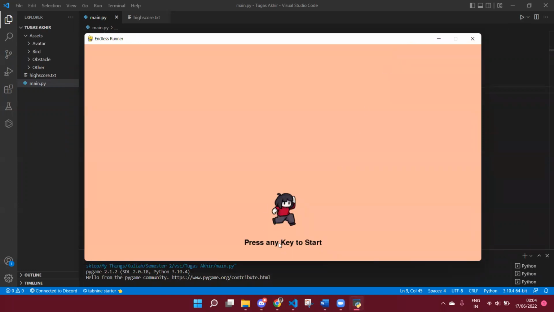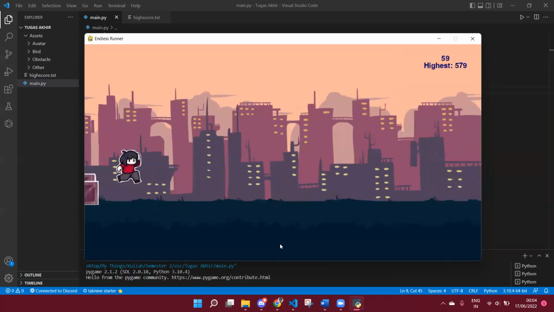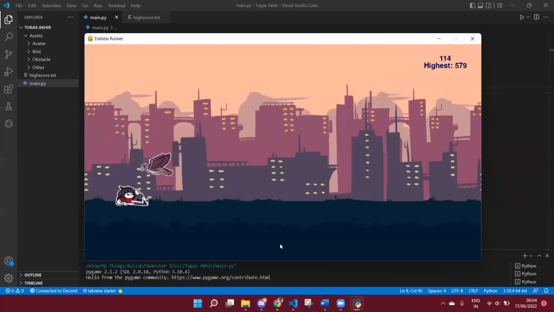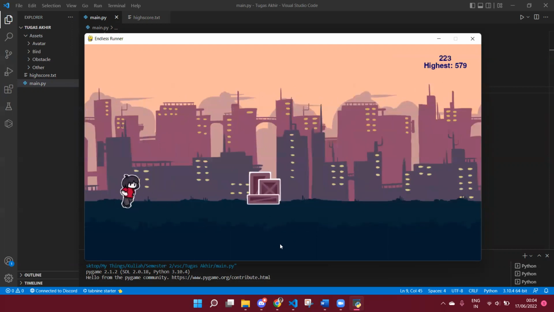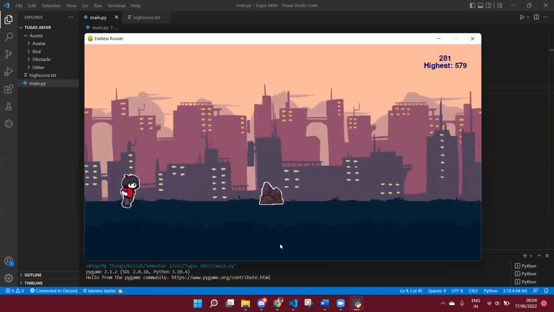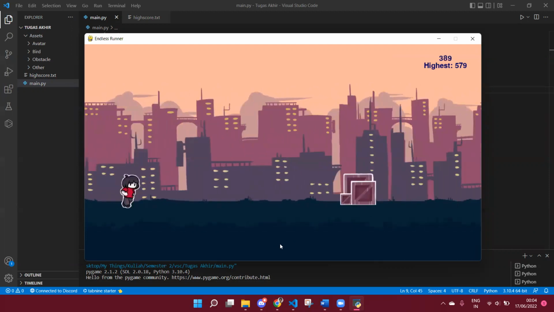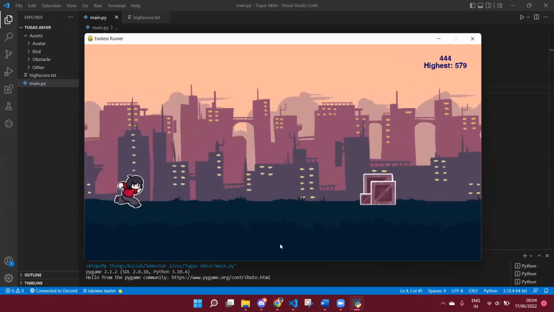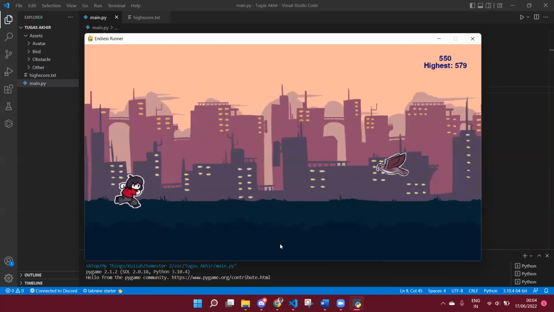There's the icon, and to continue, I have to press any key. And here it is. I control the player with jumping and sliding with the up key and the down key. And there's some obstacle that came from the right to the left, and I have to avoid it. And we can see in the top right corner, there's the point and the highest point previously.